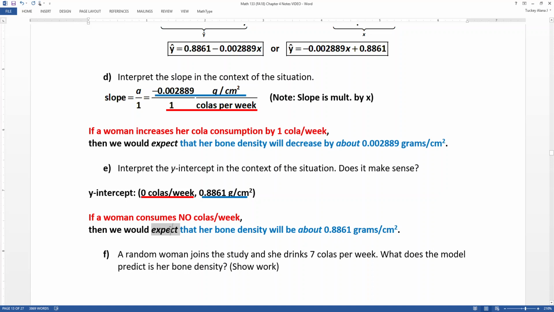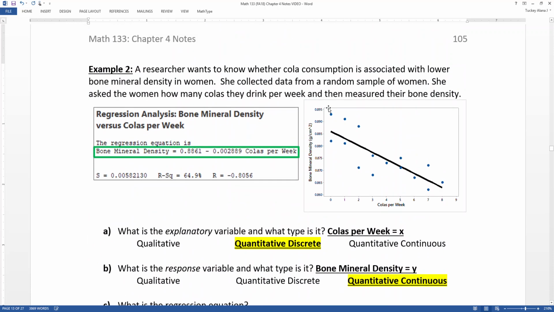Now again, notice we have some squishy caveat language there because this isn't perfect. This is just kind of an estimate of what we think is going to happen. I mean, look at the graph of it, right? So we're figuring out where the black line touches the y-axis, but that doesn't mean that the dots themselves were there. We had a couple women that did consume 0 colas per week and they were not at that value.